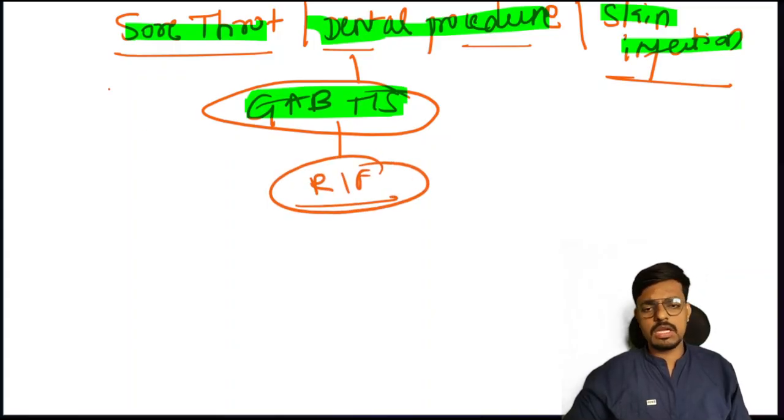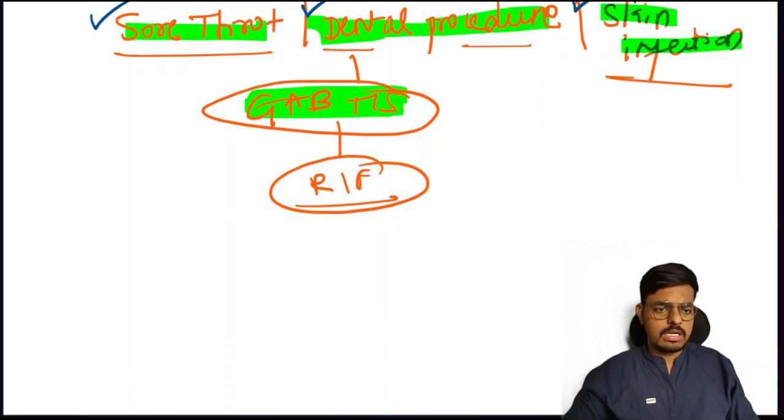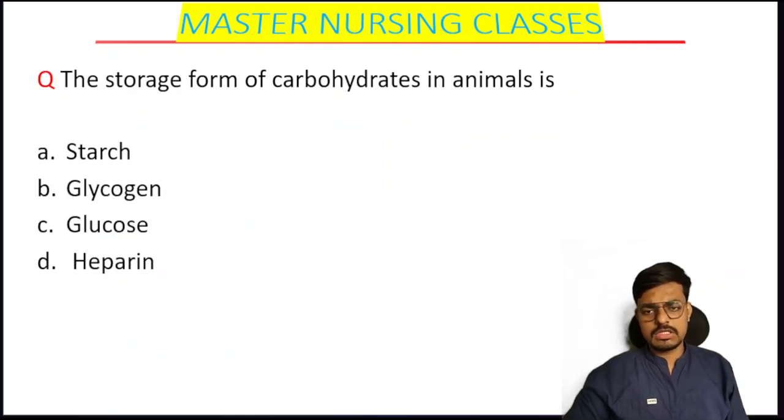Always remember, the examiner may give a history of sore throat or pharyngitis, dental procedures without prophylactic antibiotic, and untreated skin ulcers with group A beta hemolytic streptococcus. That is the history that supports the diagnosis of rheumatic fever here. Hope the concept is clear. For rheumatic heart disease, we have the criteria, the modified Jones criteria. We will discuss it in cardiology in detail. So here is the next question. Very simple question.